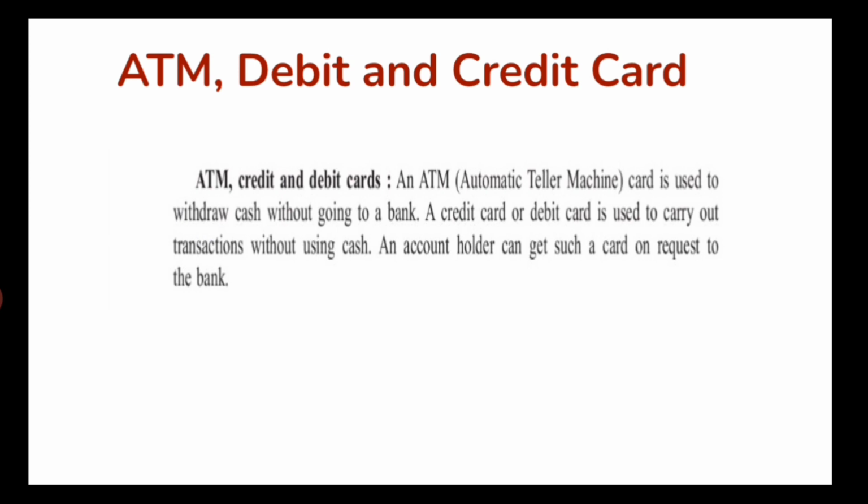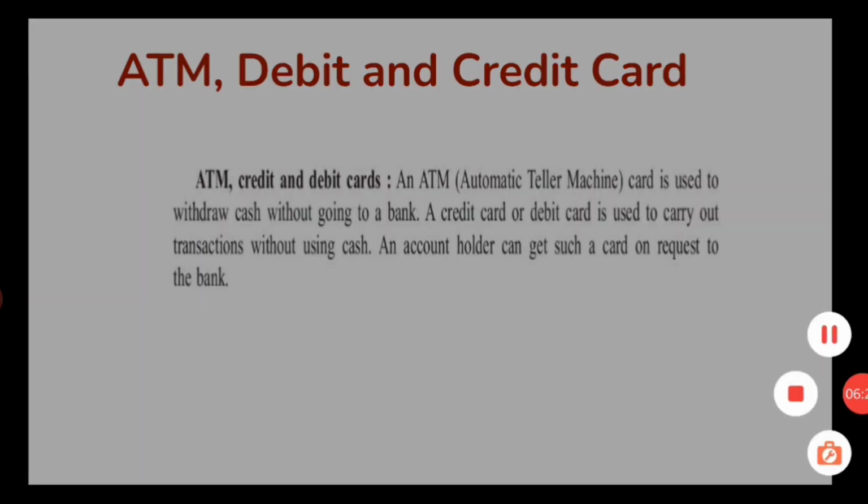A credit card or debit card is used to carry out transactions without using cash. So if you don't want to use cash, or if you don't have cash, but you have your debit card or credit card, you can do your transaction. An account holder can get such a card on request to the bank. So these are the different types of accounts of banks.